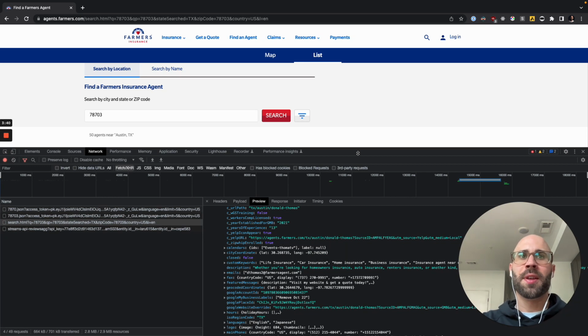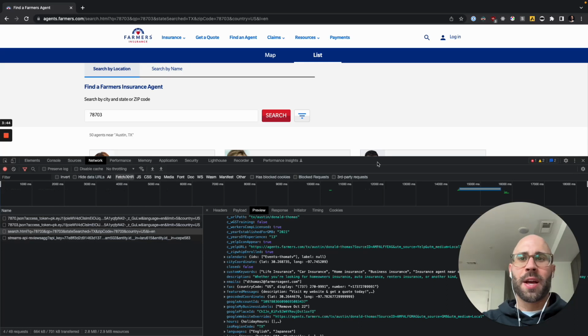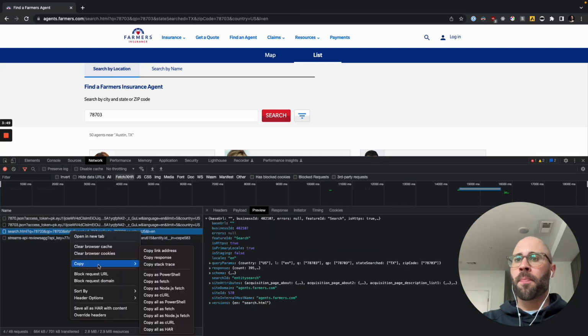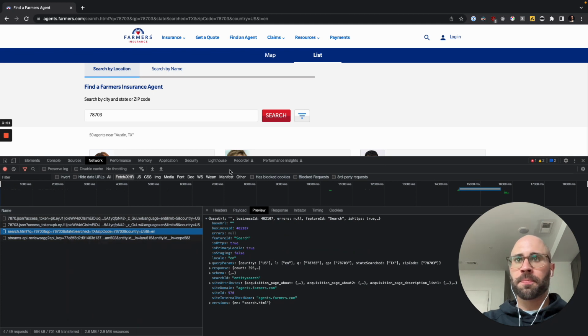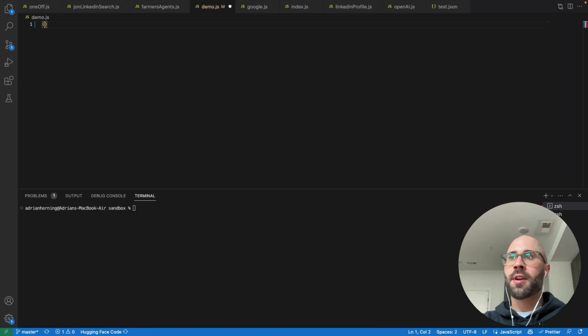So if you want to cold email them, those reply rates are going to skyrocket. You just use that information kind of against them. So what we're going to do is copy as node fetch, since this is the one that we want. Go to your editor. Copilot's not working out for me right now.